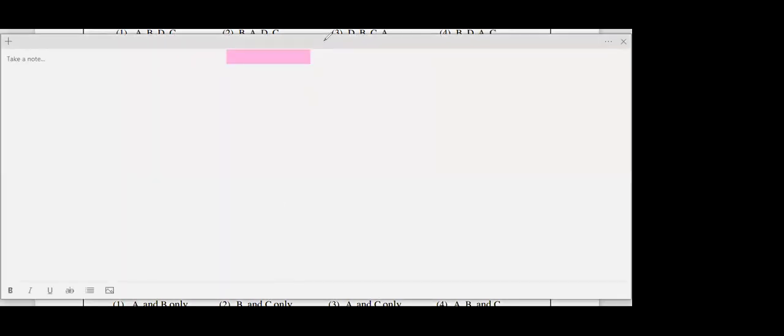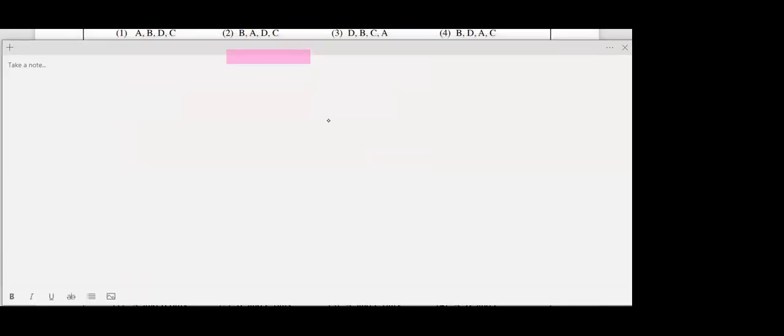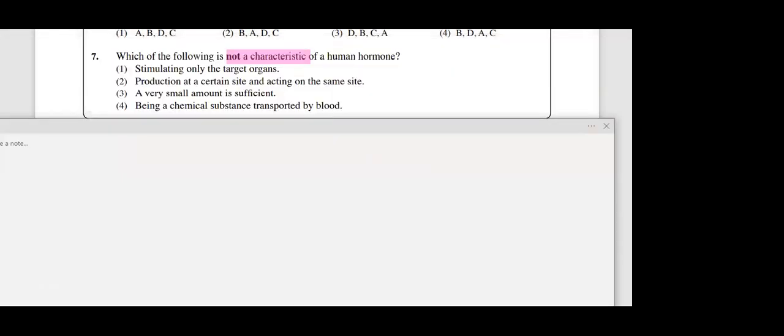So who can give me the answer for the 7th one? Those who are coming at least only for the paper class. So this is chapter 6, unit 6, endocrine system, hormones. I'll ask the answer from Venuka. Question number 7. Second one. Okay, Venuka gave the second one. Any answer other than the second? Please raise your hand, those who are giving any answer other than the second answer.